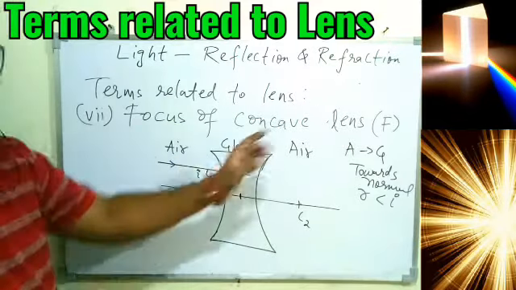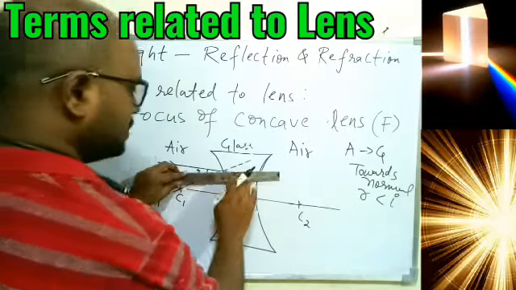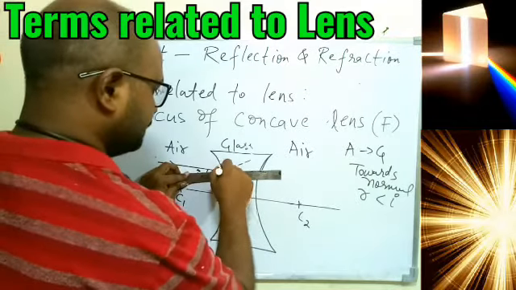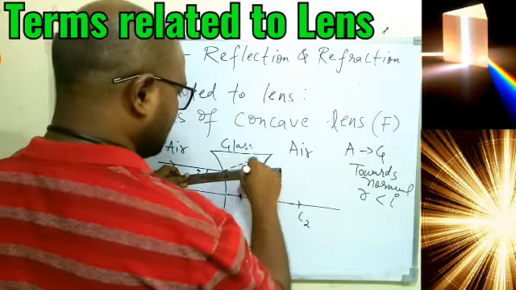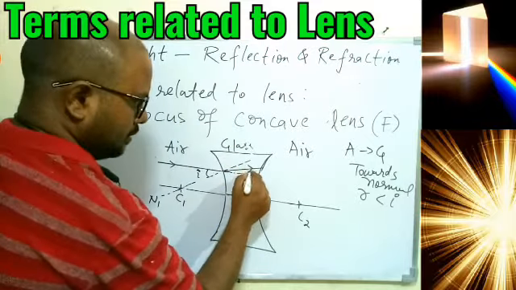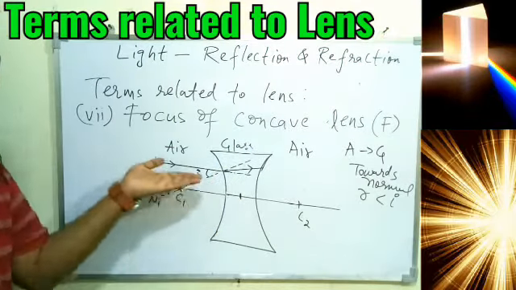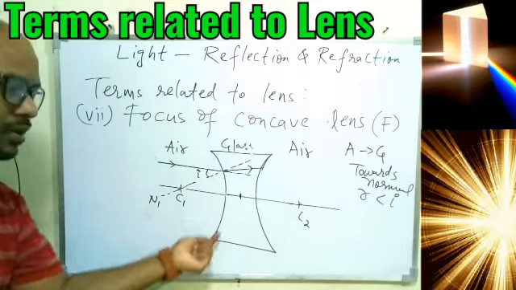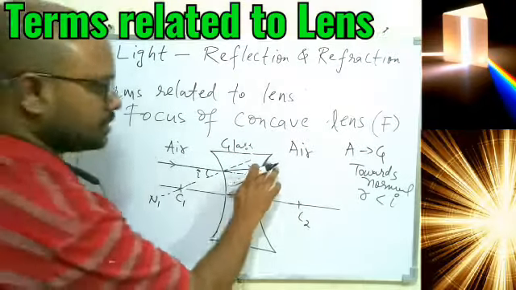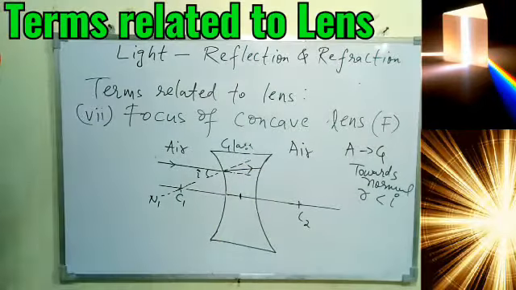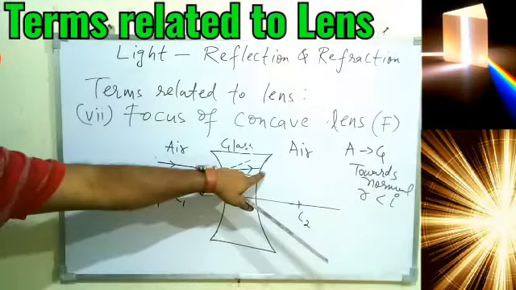Now the normal is facing upward, so the ray must go upward. So we can say the ray of light will go somewhere here. So you can see the ray of light bending towards the normal, but it is going upward because of the shape we have given.